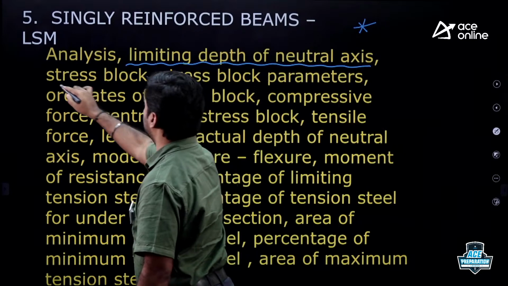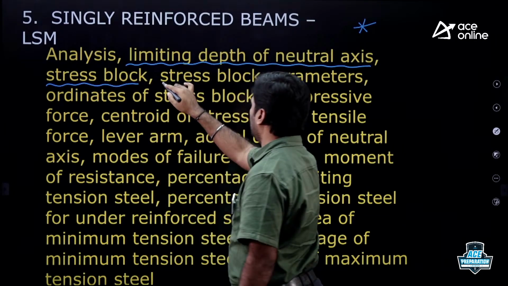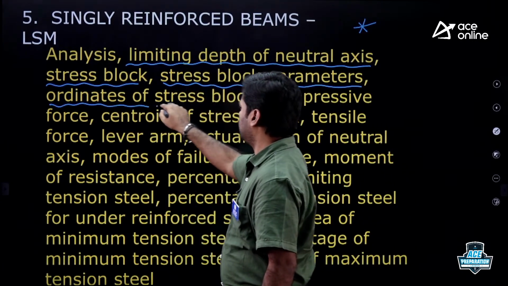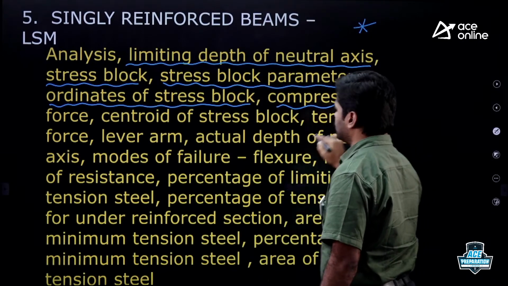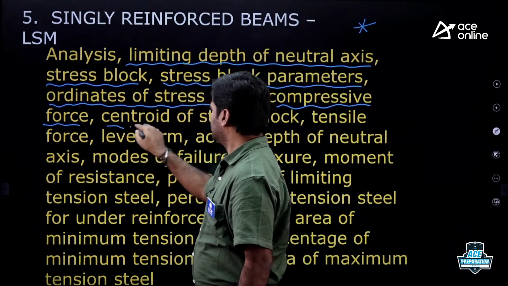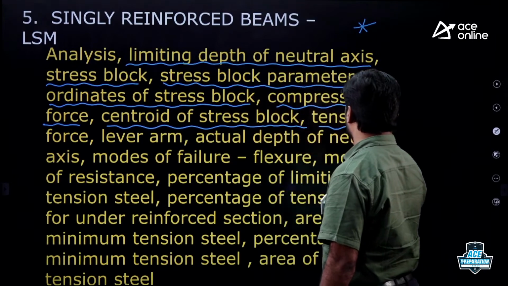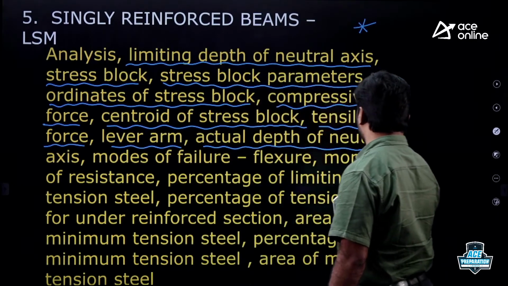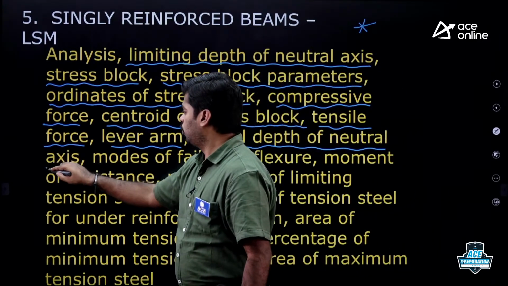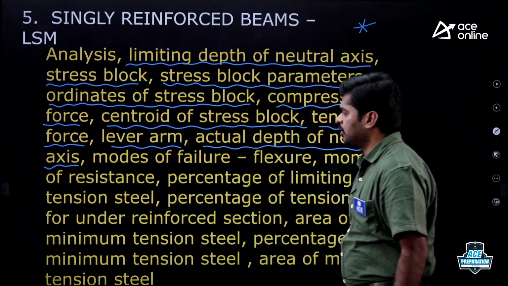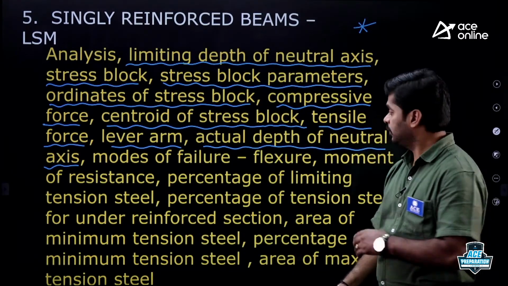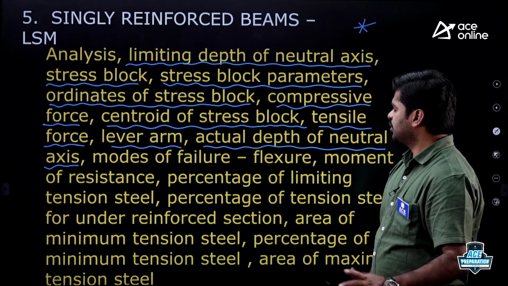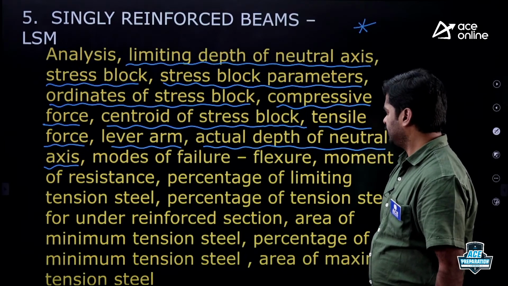Okay, coming to the next one, stress block. What is a stress block and what are the stress block parameters? My dear, under stress block parameters: ordinates of stress block, compressive force, centroid of a stress block, tensile force, lever arm, actual depth of neutral axis. Most of the times they are going to ask questions from the concept of actual depth of neutral axis, just by twisting the values, my dear.